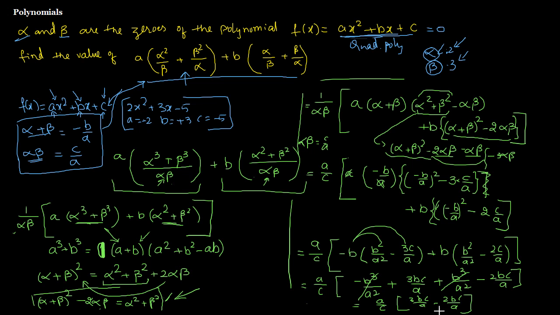If I take bc by a common, let's do it somewhere here. A by c, and if I take bc by a, 3 minus 2 is 1. I'll do it this way, bc by a as common, and inside will be 3 minus 2, that will be 1 anyhow. A by c multiplied by bc by a. C gets cancelled, a gets cancelled, so the answer is b. So that's the final answer. b is our final answer.